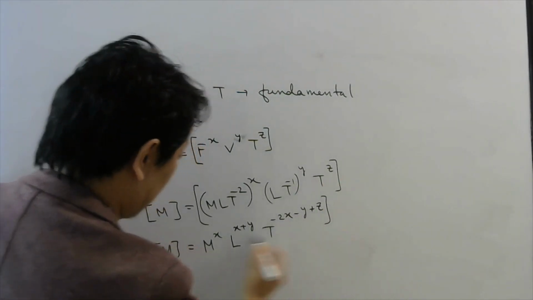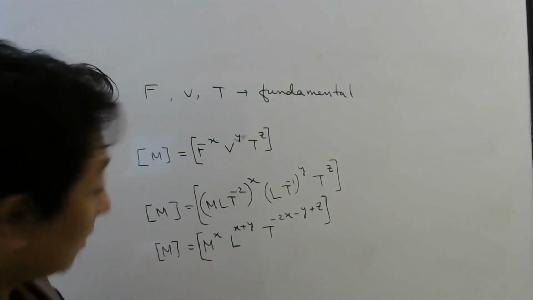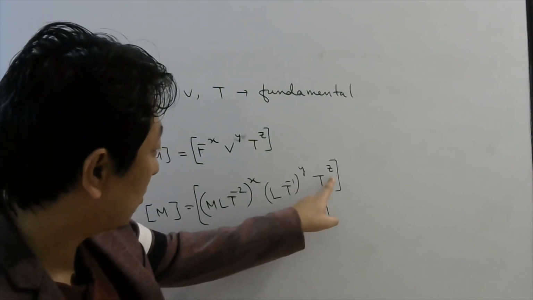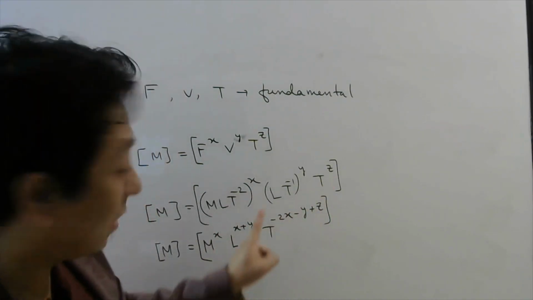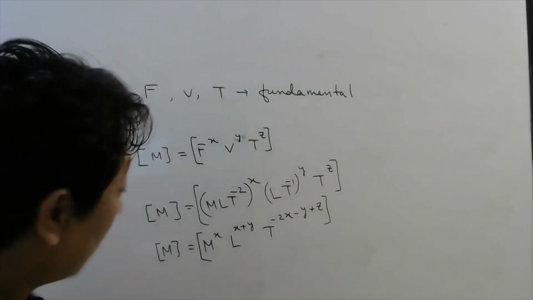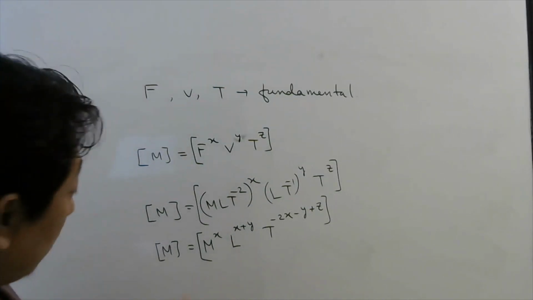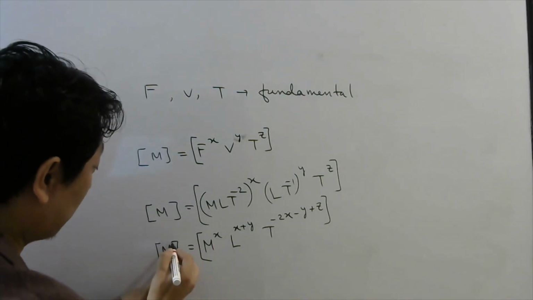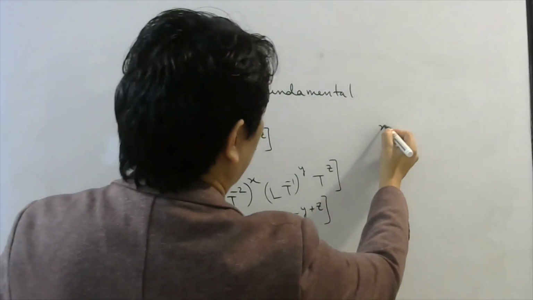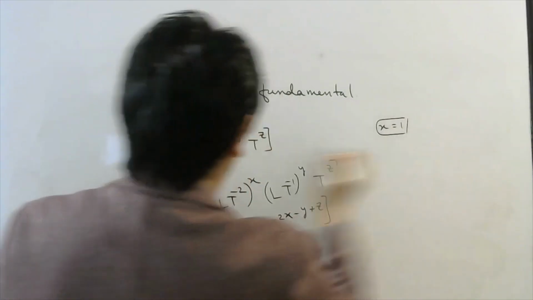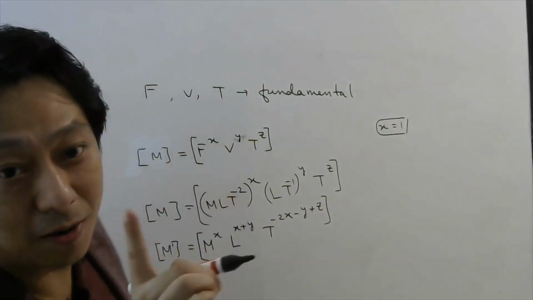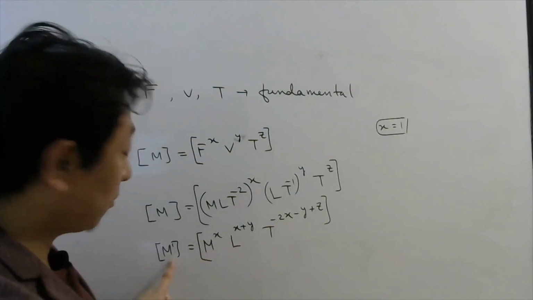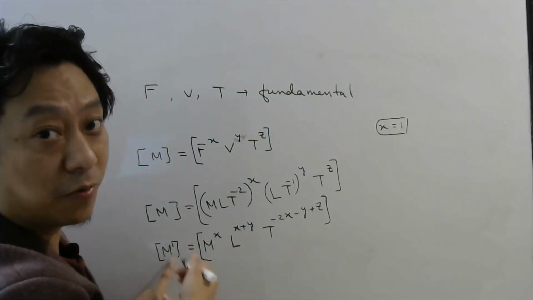So you know that the powers should be added, isn't it? T power minus 2x, T power minus y, and T power z. So powers should be added: minus 2x minus y plus z. Now you equate the powers. So if you look, what is the power of mass here? x. What is the power of mass on the left? 1. So x must be equal to 1. That means this number must be 1. Next, what is the power of L here? x plus y. What is the power of L on the left? There is no L, so the power of L is 0.